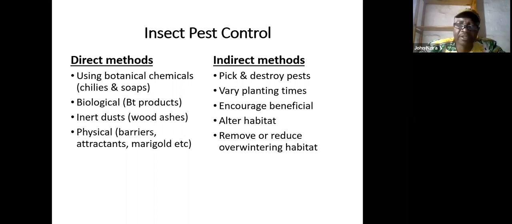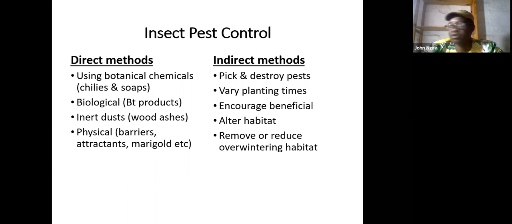Indirect methods, it's where you pick and destroy a pest. You see a pest in the garden like a cutworm, you pick it and you destroy it, or you feed chickens. You can also introduce ducks or chickens in the garden for a period of time, and they go scratch and they go for all these insects, and they eat them as food, but it's a way of controlling pests.